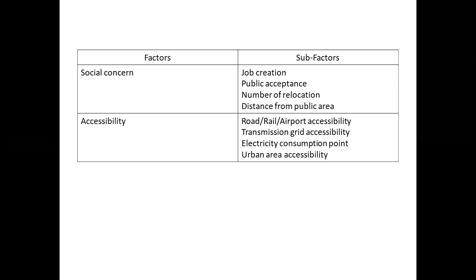Public acceptance is the next point. The location of the power plant has many effects on the interest of the local community. Sometimes there is some agitation. The local community is not accepting because the power plant may be advantageous for some and disadvantageous for some people. So in that case, generally it is not possible that all the people agree on the power plant. So measures of local interest and concern include the current attitude of local citizens and officials regarding a potential power plant in the local community.